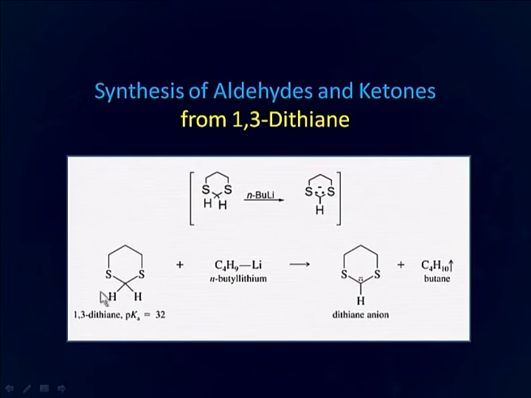You can see here that this is 1,3-dithiane. When normal butyl lithium reacts with it, there is removal of one of the protons and formation of this anion. This carbanion is stabilized because of the presence of two sulfur atoms next to it, which are polarizable in nature.